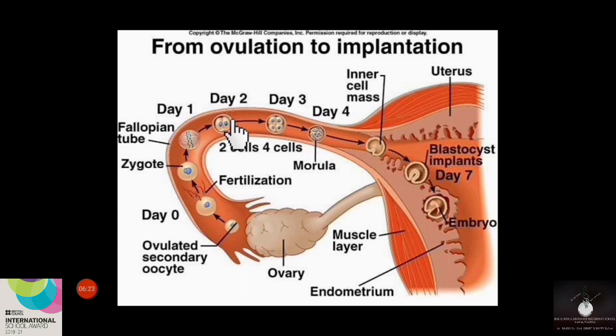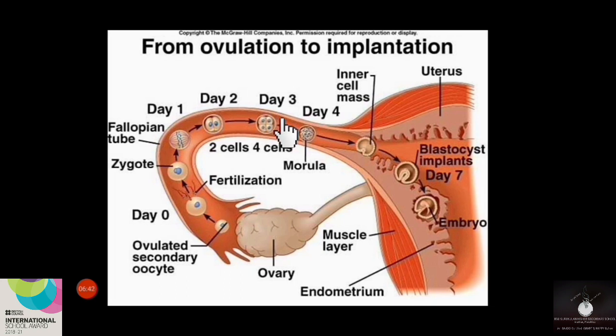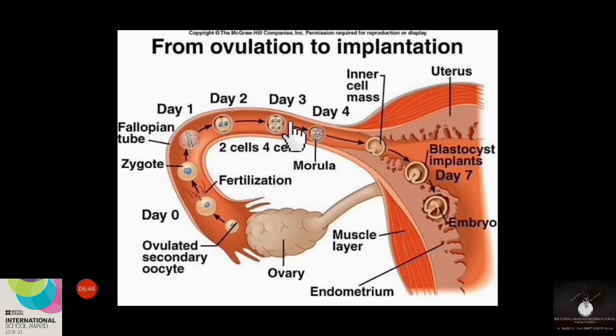Again, it will move towards the uterus. Along with the movement, it will undergo further divisions. That is, during the second cleavage, the two-celled stage will change into a four-celled stage. Here you can see the four-celled stage. The four-celled stage will again undergo one more mitotic division.